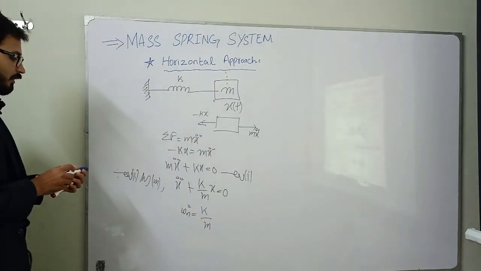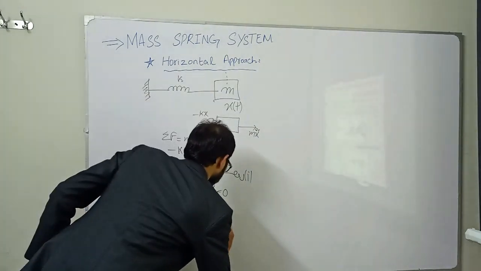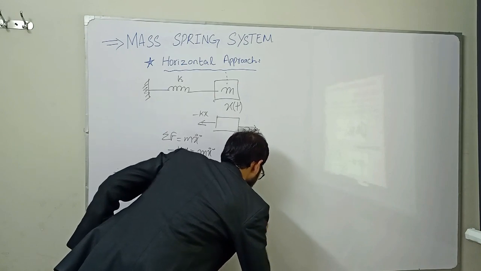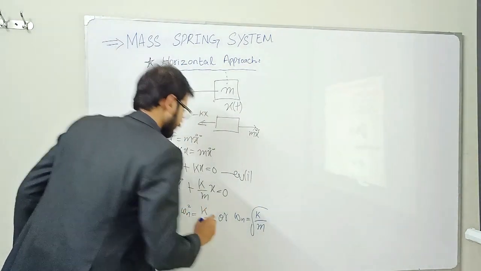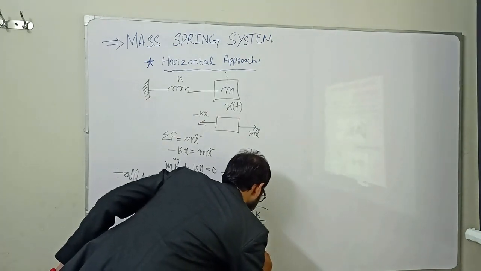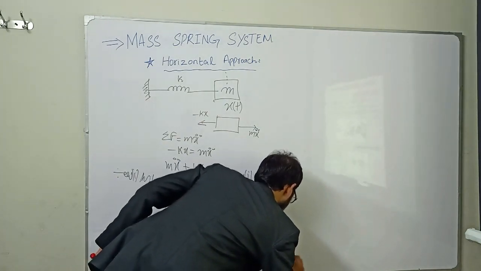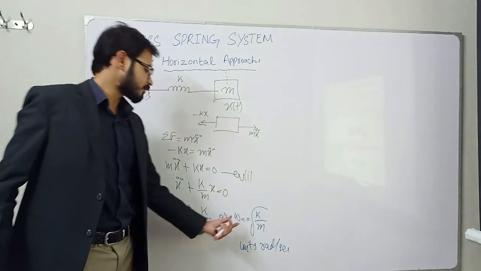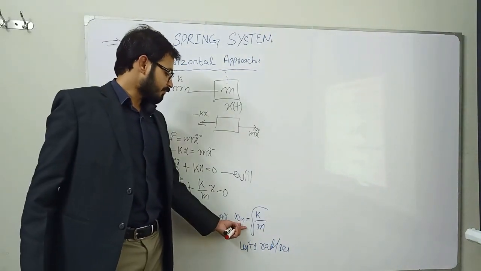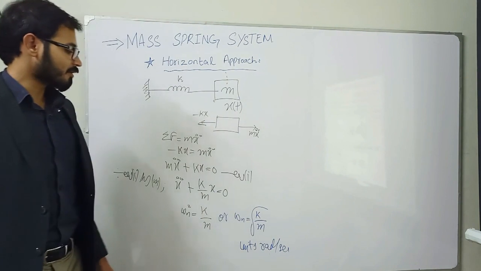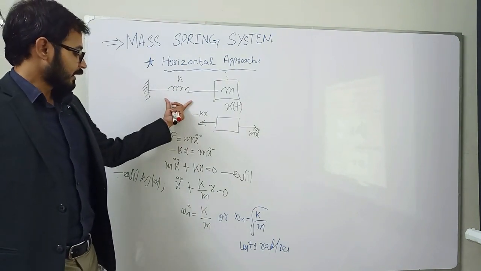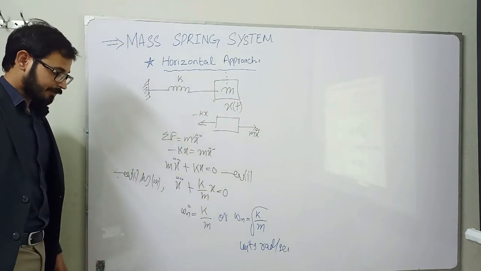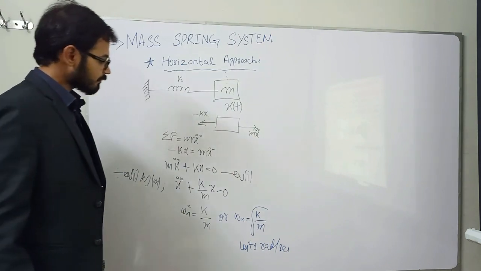This is the analytical formula, or omega n is equal to the square root of k divided by m. And what will be the units? Units will be radians per second. So this is the rotational natural frequency known as omega n. So we can say the natural frequency of a system depends upon the stiffness of the spring and the mass of the block. So we have derived the dependence of the system natural frequency.